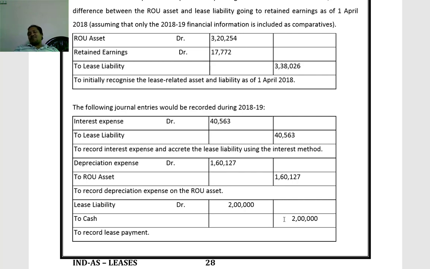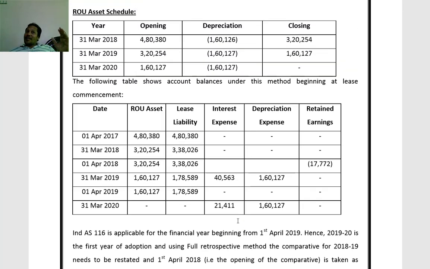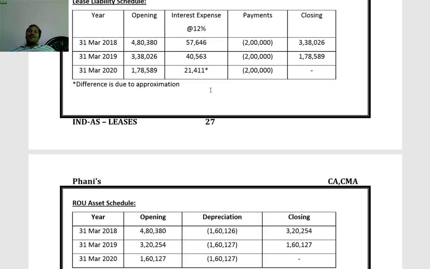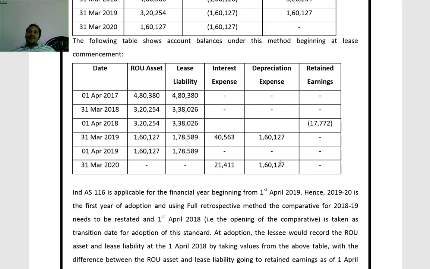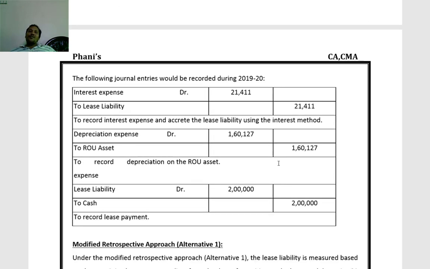So we have to consider these entries for 2018-19. Now 2019-20 we are straight away applying. Applicability starts. Then for 2019-20, interest 21,411, depreciation 1,60,127. These entries we have to record for 2019-20 straight away.